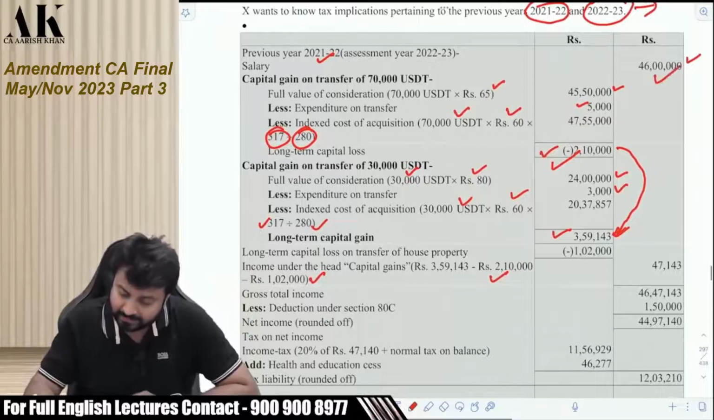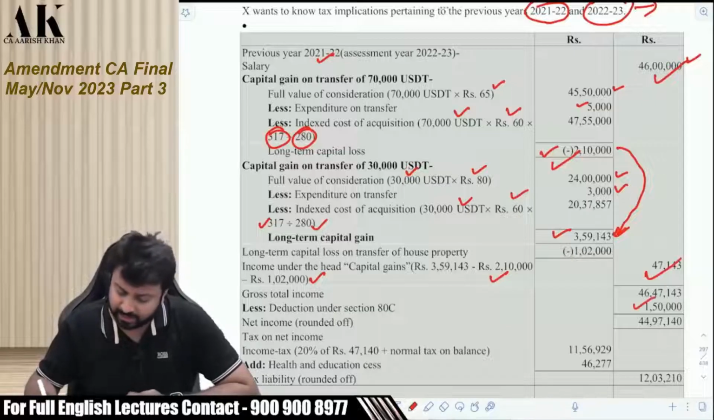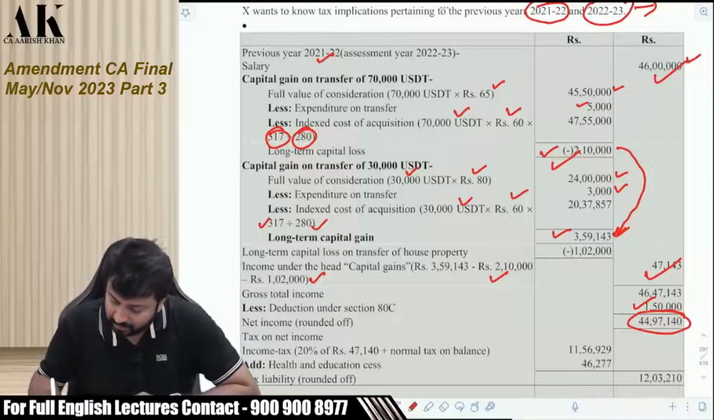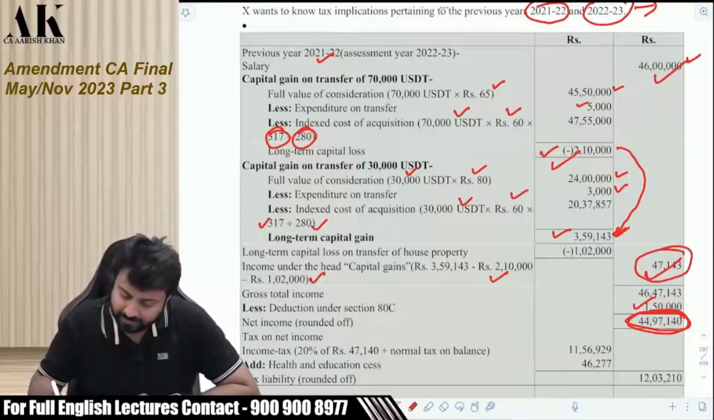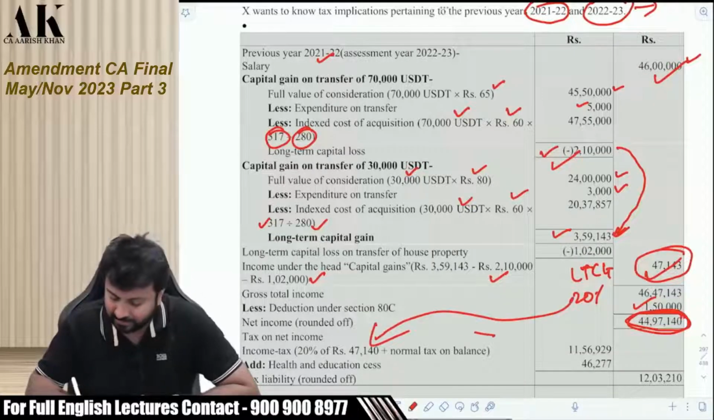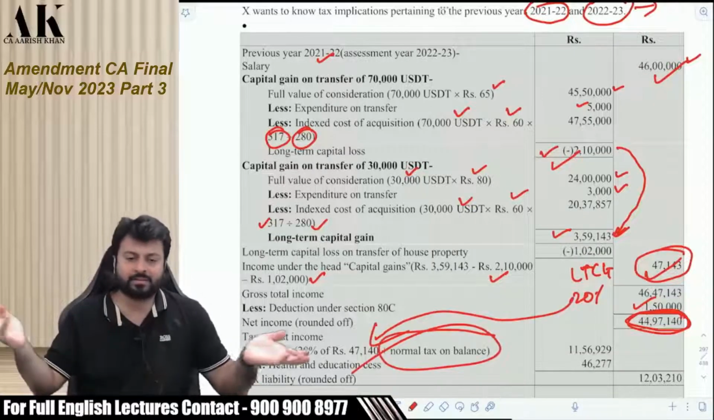Now this is the salary and this is your capital gains net income. After that you can take deduction under 80C of 1,50,000 rupees. Okay. And then you have to pay tax on 44,97,140 rupees. Okay. Now how will you pay tax? Out of this 44,97,140, 47,143, which is long-term capital gains, will be subject to 20% tax as you can see, and on the balance you will apply your slab rates. Okay.